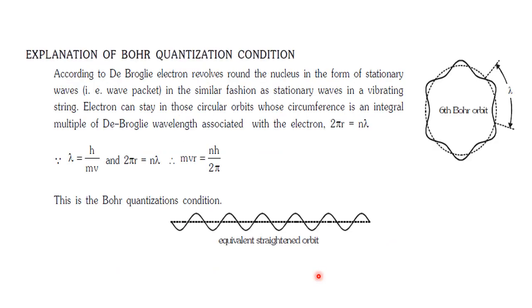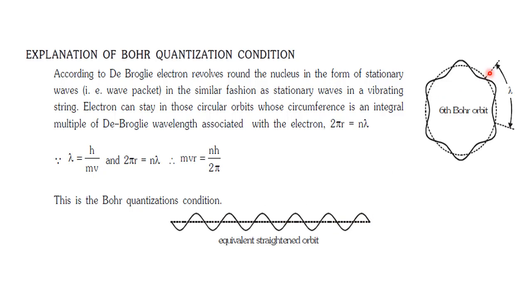Now the question is, how was de Broglie's relation explained? According to de Broglie, the electron revolves around the nucleus in the form of stationary waves, in a similar fashion to stationary waves in a vibrating string. If you take this circular orbit and straighten it, it will behave as the stationary waves of a vibrating string.